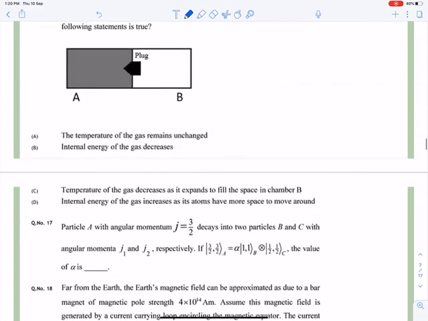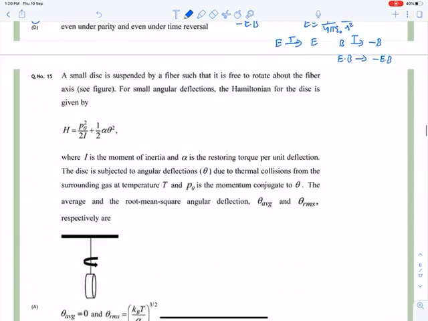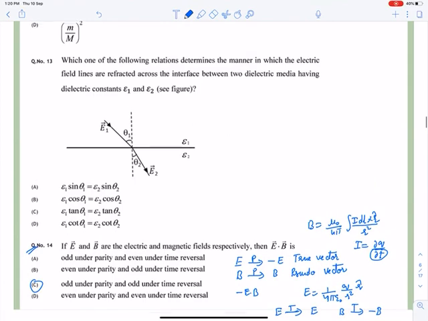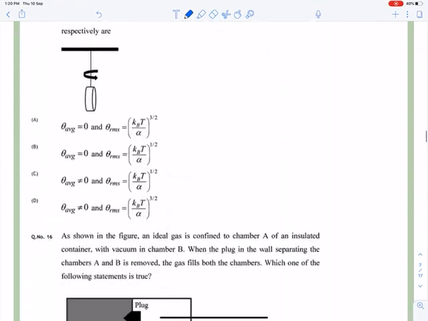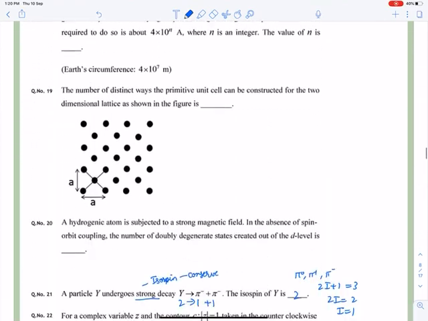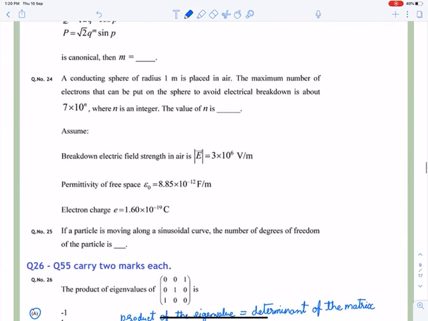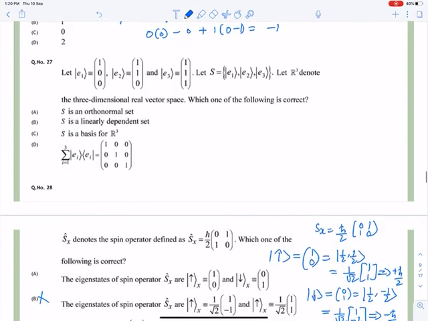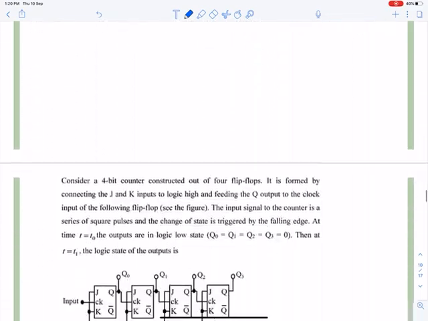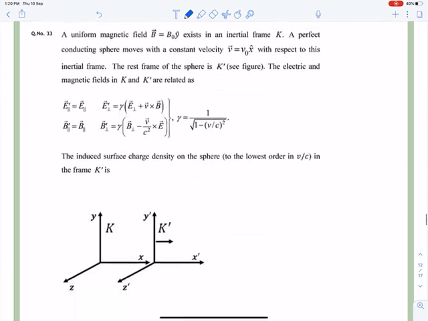I think the question is of that cubic potential. I am finding that question.